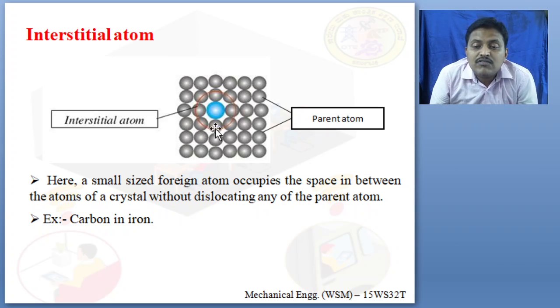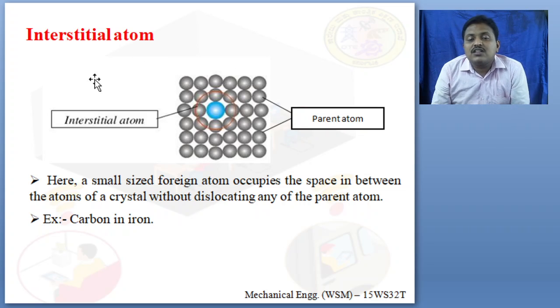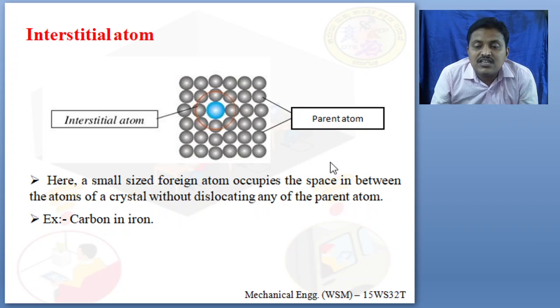And this is a kind of point defect. Only at that point it is coming and replacing. So carbon is replacing only at that particular place in iron, not everywhere. Even if you see, the structure is not varied. So one is vacancy, where an atom is missing; another one is interstitial, which means addition of one atom to a vacant position. This is known as interstitial atom.